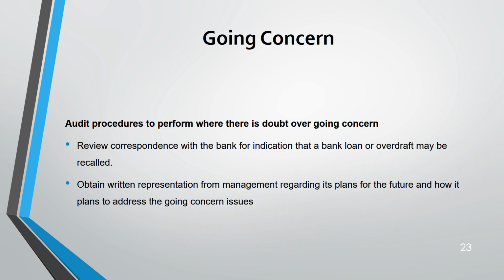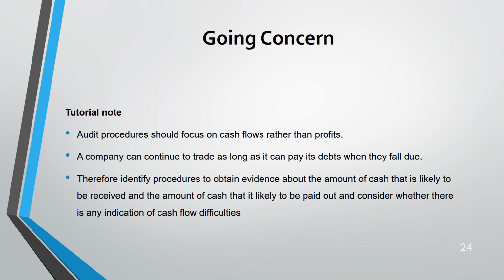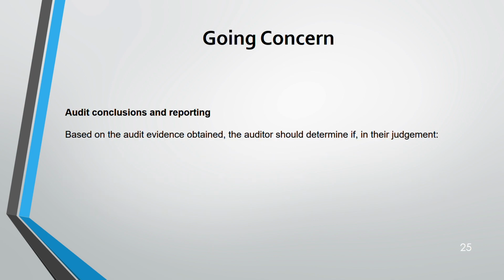Get a written representation from management regarding what are the plans for the future and how they are going to address the going concern issue. Okay, so therefore identify procedures to obtain evidence about the amount of cash. That means how much cash you are going to receive, how much cash you have to pay, because this will tell you your cash flow problems. Okay, if a cash flow problem is there, there's a doubt over going concern. So you have to make sure that your procedure is towards collecting evidence regarding cash only, cash flow. Okay, now audit conclusions and reporting.